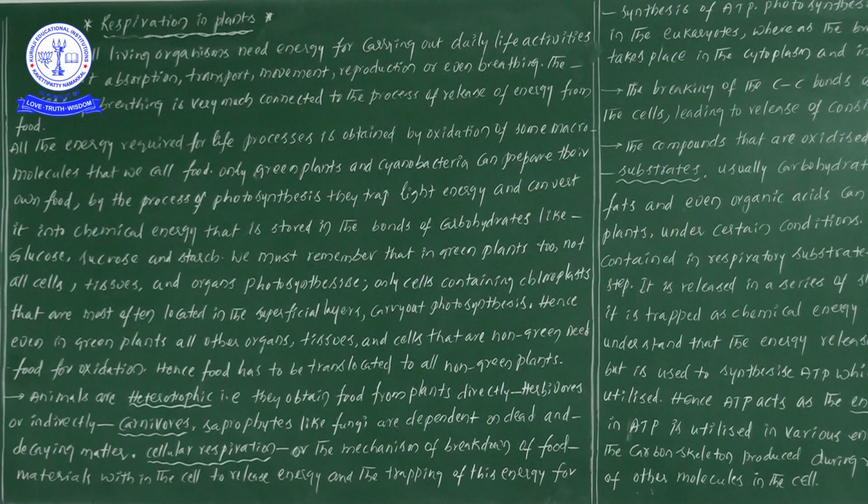So these carnivores will not eat the grass, but they will obtain food materials indirectly from the plants, the autotrophs. And later, saprophytes, for example fungal members, are dependent on dead and decaying matter. They obtain their food materials from the dead and decaying matter. So this is the entire information related to what photosynthesis is, what respiration is, and the difference between these two.